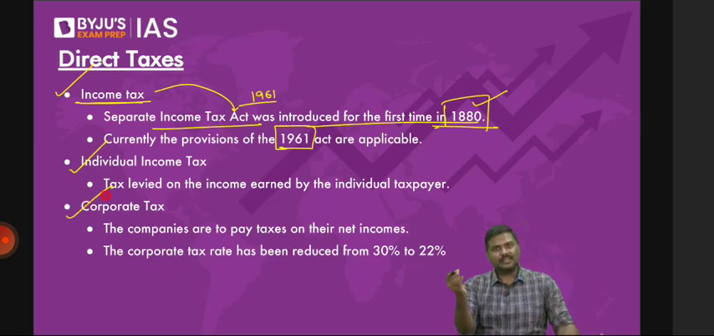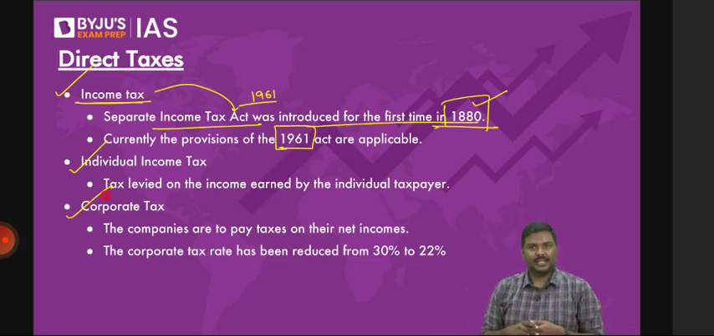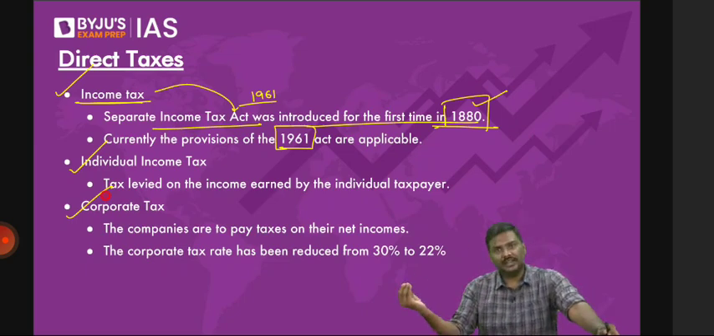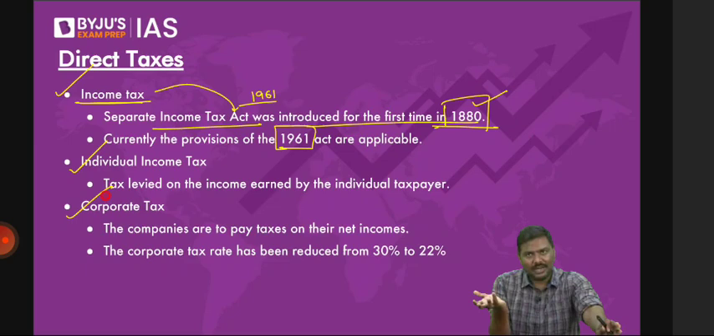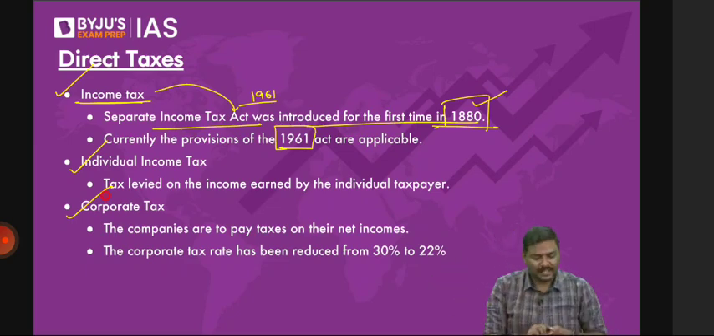What is an individual income tax here? I am a salaried person. I have a certain source of income. You are a salaried person. You have a source of income. So on me, on you, on everybody in India, whoever is earning income like this, the government will impose a tax and collect the tax. That is individual income taxes.